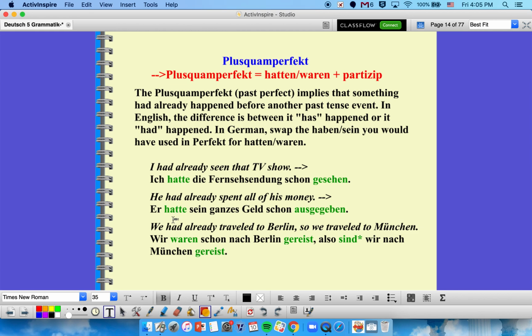He had already spent all his money. Er hatte sein ganzes Geld schon ausgegeben. And then we had already traveled to Berlin, so we traveled to München. Wir waren schon nach Berlin gereist, also sind wir nach München gereist. Now notice here that I used sind, because this one, we traveled to München, that's not past perfect. We're not saying we had already done it, we're just saying we did it. So this is kind of showing a comparison between the Plusquamperfekt, we had already traveled, and then just the perfect, we traveled.